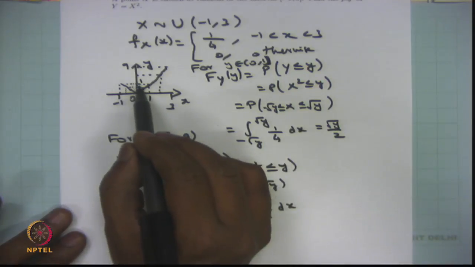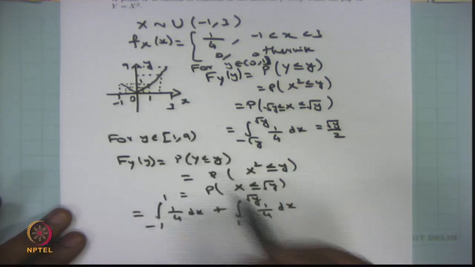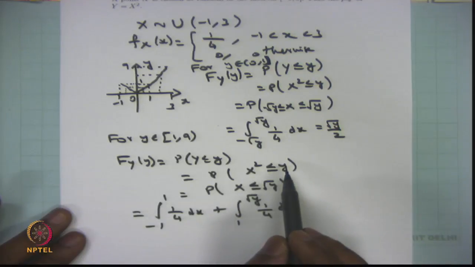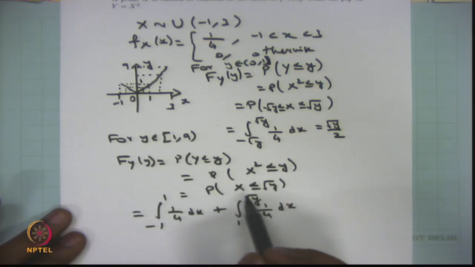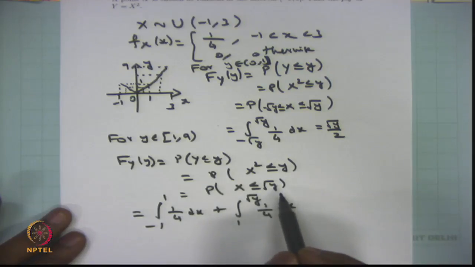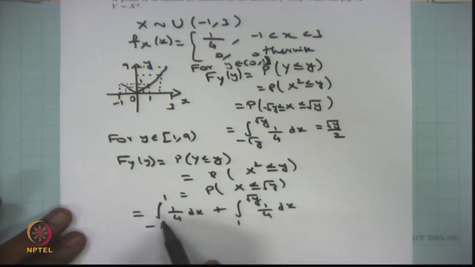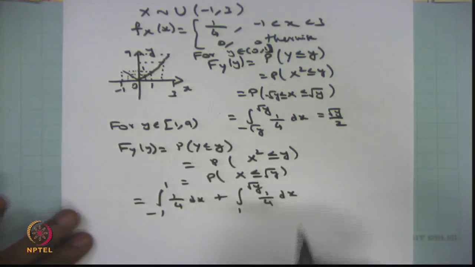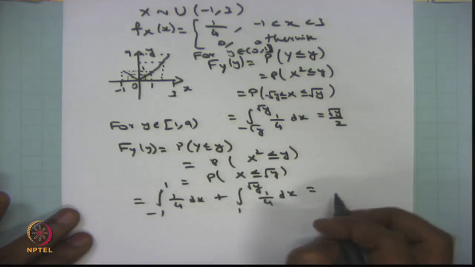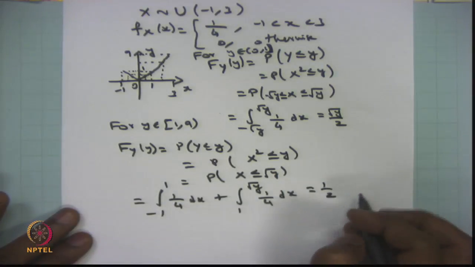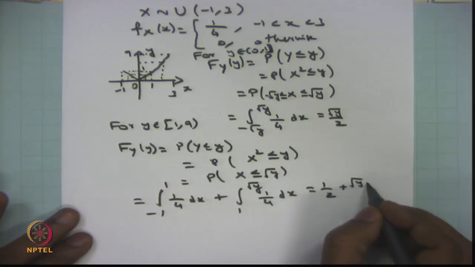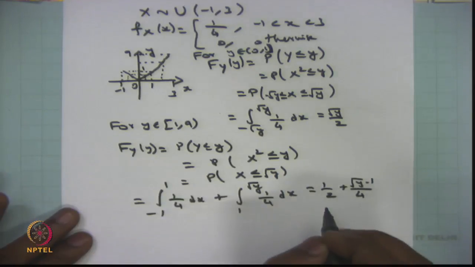When y takes a value 1 to 9, the probability of x square is less than or equal to y, that is same as probability of x is less than or equal to square root of y, that is same as minus infinity to minus 1, the probability density function is 0, plus minus 1 to 1, then 1 to square root of y. So, you do the simplification, you can get the answer, that is 1 by 2 plus square root of y minus 1 divided by 4.